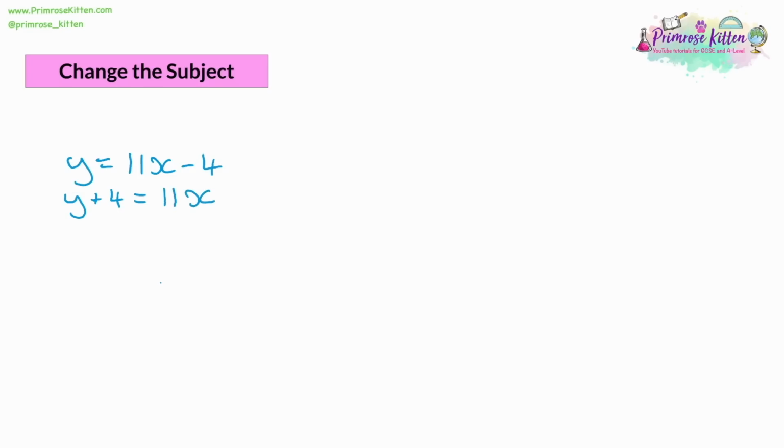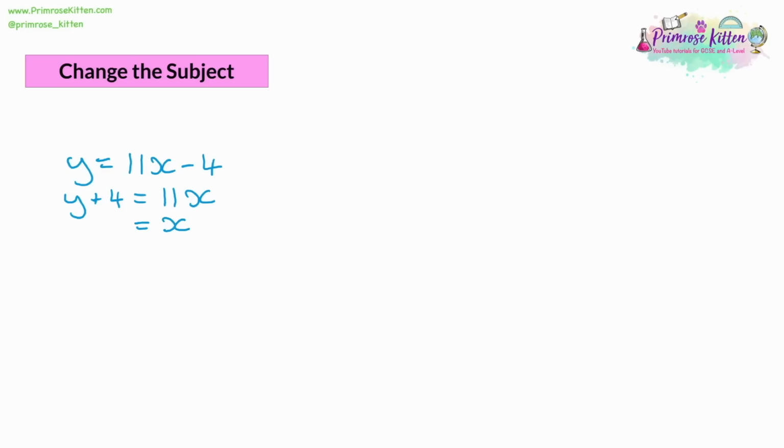Now, when you're solving an equation, in the position of a y, you would typically have a number that you can add 4 onto. Now, in this situation, we've got a y there, so we can't add 4 onto it. So just leave it as y plus 4. When we now do the next step, and we need to divide both sides by 11 to get x on its own on the right-hand side, again, typically the y plus 4 position would have a number that we can divide by 11. In this case, we don't have that. So how can we do it?